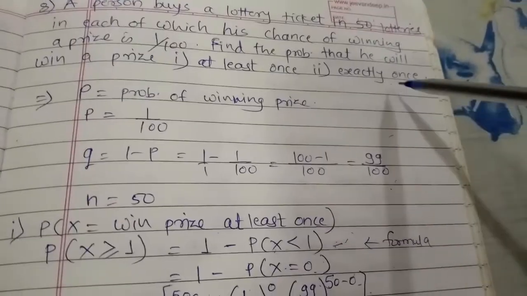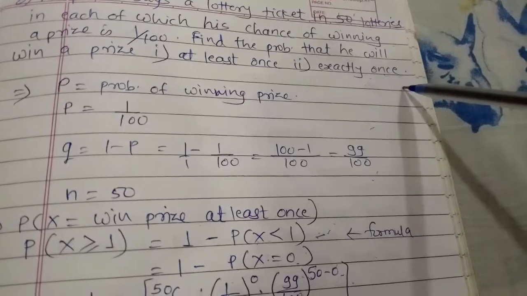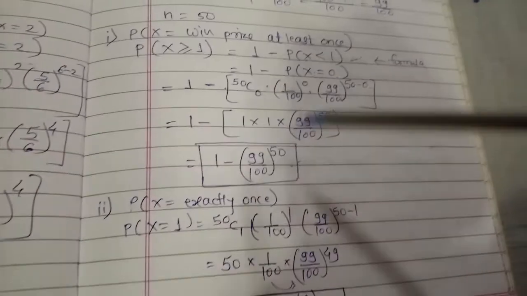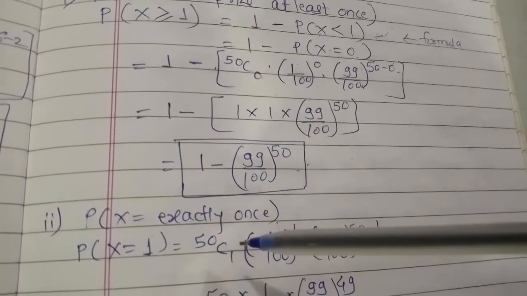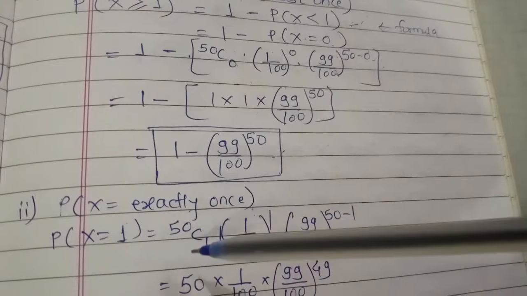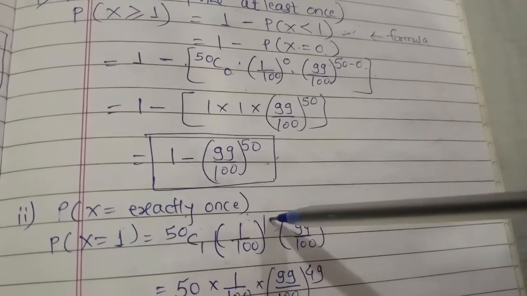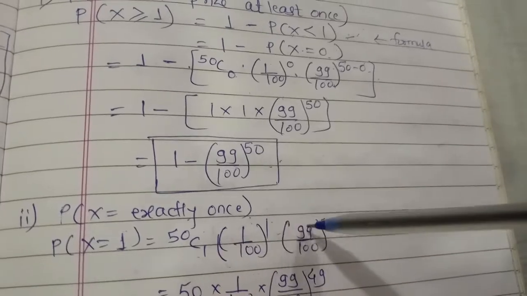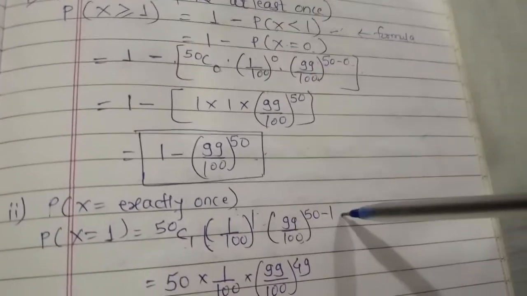And the second part of this example is the probability of winning a prize exactly once. Exactly once means x is equal to 1. So again the same formula, nCx, n is 50, x is 1, p is 1 by 100 raised to x, x is 1, and q is 99 upon 100 raised to n minus x, that is 50 minus 1.